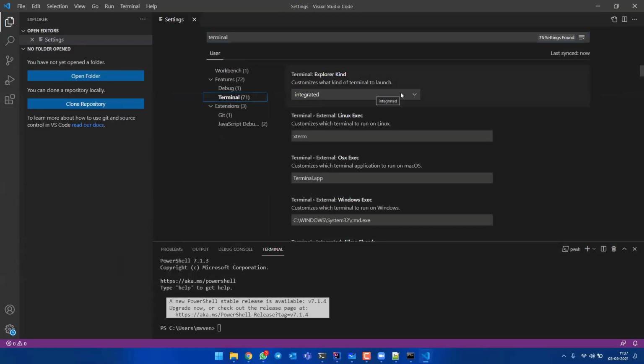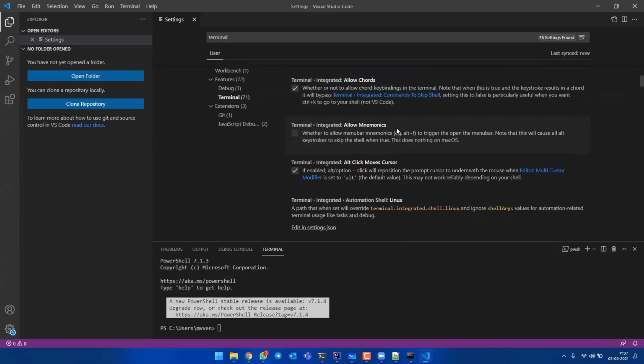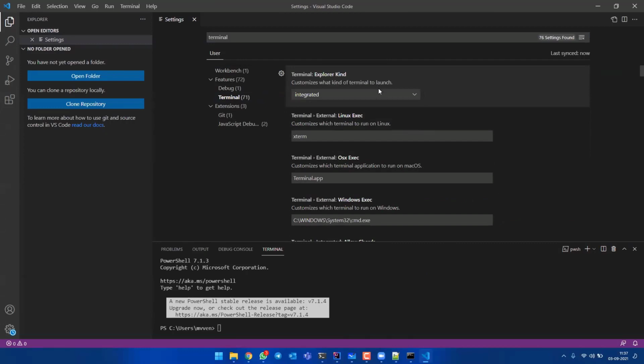So here I can change which terminal to use. I can change integrated one or external one. For now, if you are facing any problem, you can just change from this integrated to external. External in the sense, an external CMD will be coming out. But if you still want to have an integrated CMD and if you want to use NPM, just type NPM here.